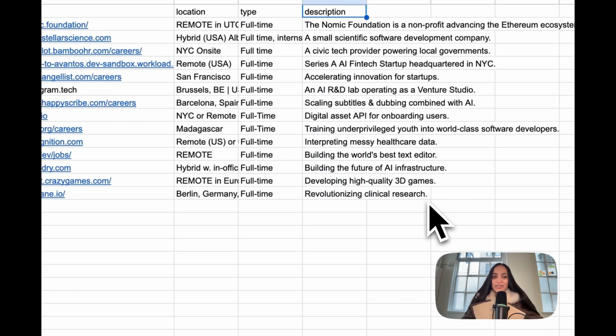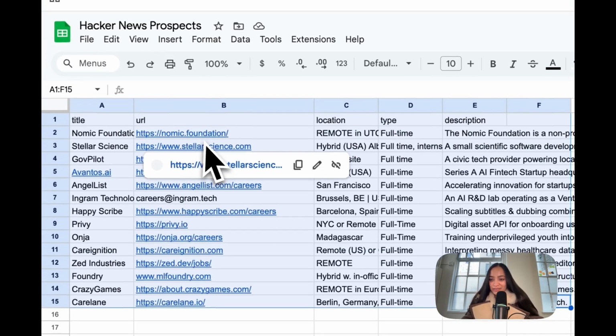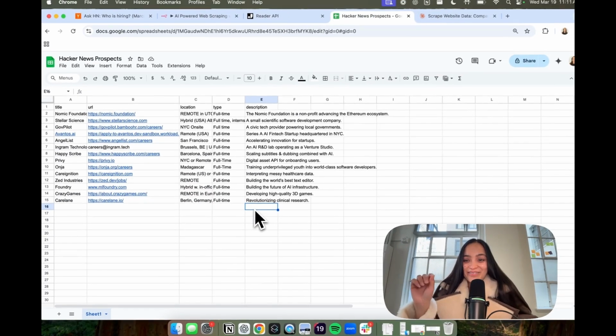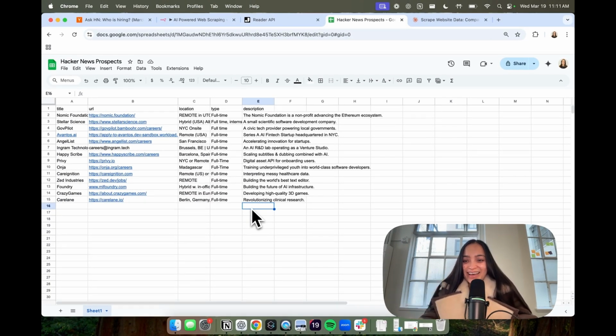One thing I will call out is you might be wondering why there are only 15 results in here. I am on the free tier of Jina and I am rate limited. So I just wanted to call that out in case you suspected that the whole workflow wasn't working. With that said, let's go ahead and save this as a CSV and import it into Unify.